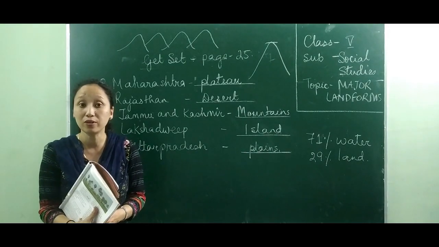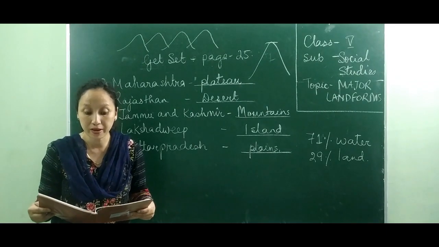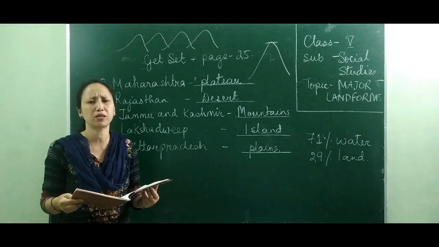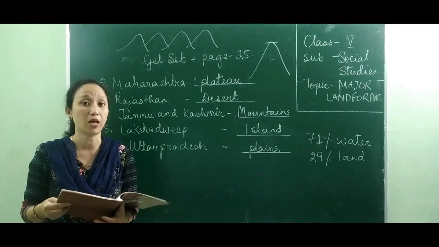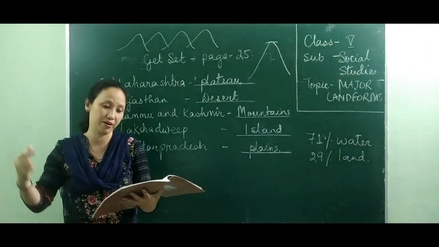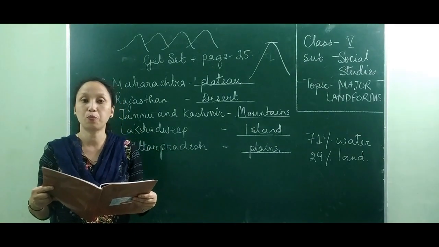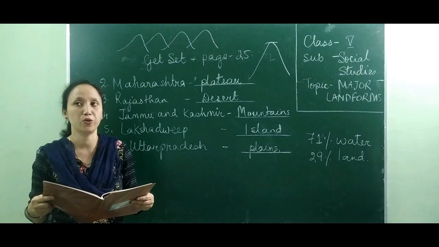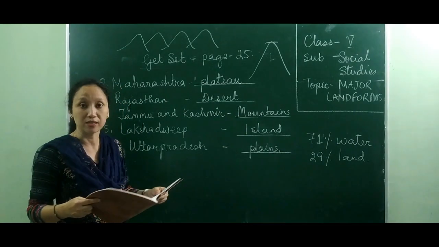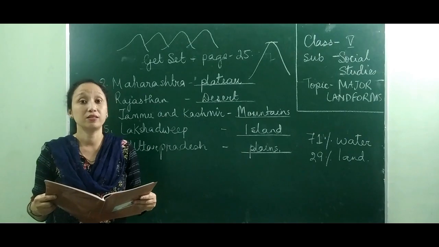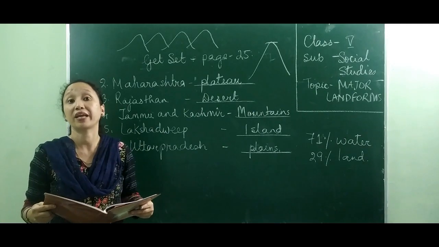Despite this, mountains are very useful. What are the usefulness of mountains, or how do the mountains help us? First point, they act as a barrier against cold and hot winds. Sometimes they have very cold and chilly winds, and sometimes very hot winds. These mountains act as a barrier. Rivers which originate from mountains also provide water for irrigation. We know of several rivers which start from the mountains. These rivers are very useful for providing water for irrigation.